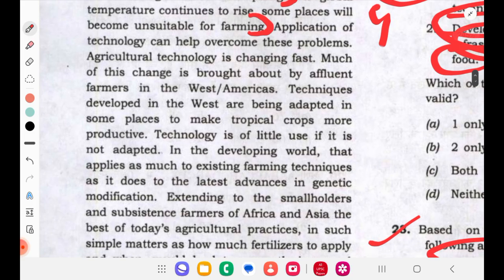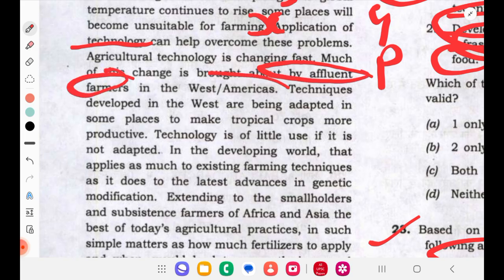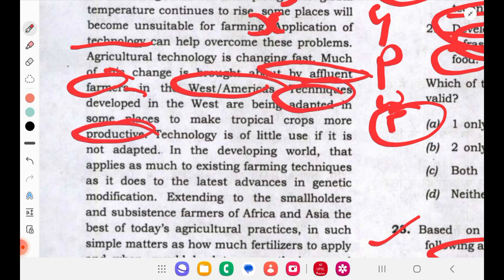Application of technology can help overcome these problems. So they were saying about problems, and now the solution is technology. Agriculture technology is changing fast. Much of this change is brought about by affluent farmers. But brought by whom? Affluent farmers in the West, the Americas. They are not poor farmers. Techniques developed in the West are being adopted in some places to make tropical crops more productive. So some countries that are adapting are also bringing out changes.